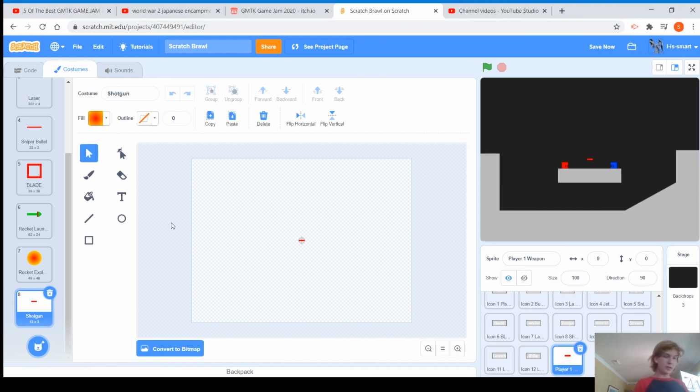The shotgun bullet is just like the pistol bullet, except a little bit longer. And for the shotgun, we will make multiple clones of it. Then for each clone, we will make it go in a different direction, so it will be like a shotgun. Like the spray effect. Like, pew pew.